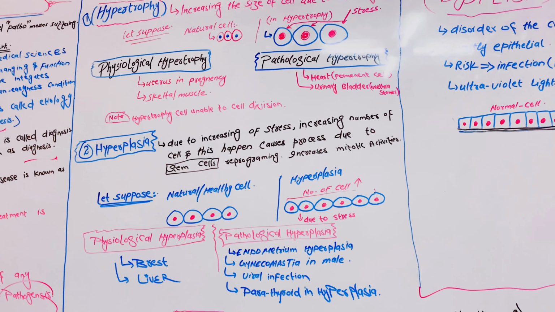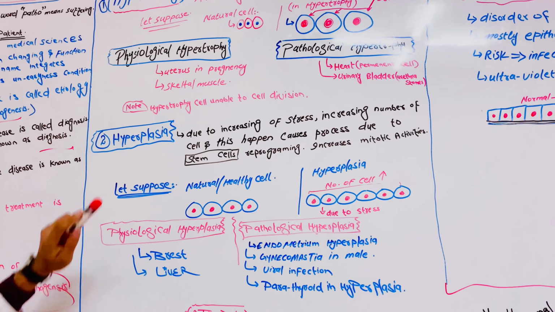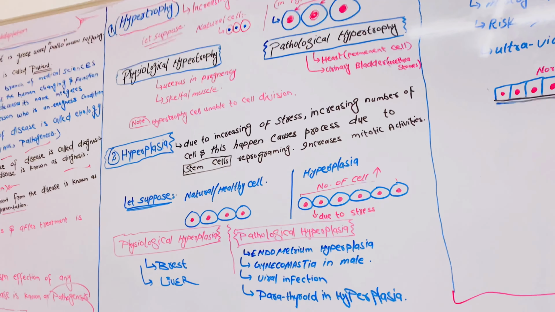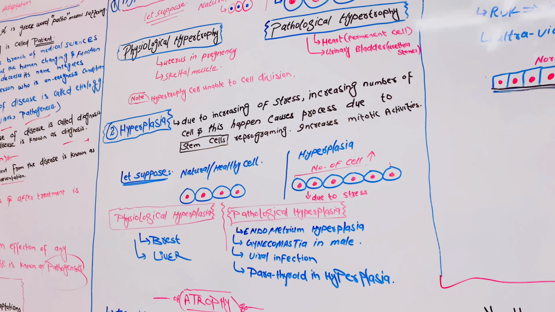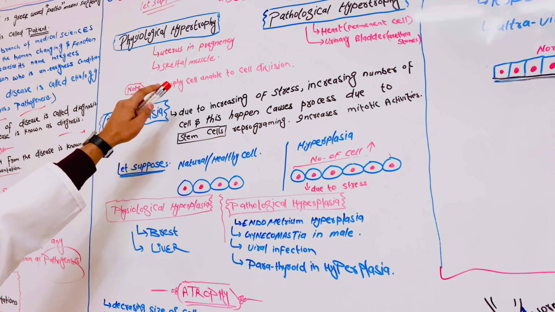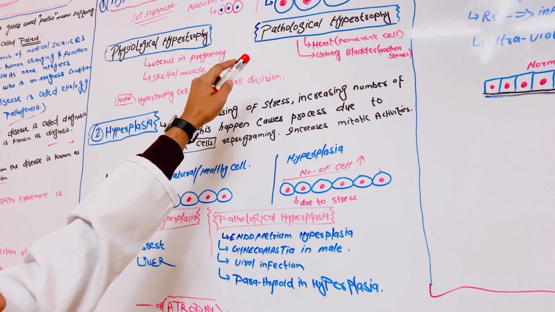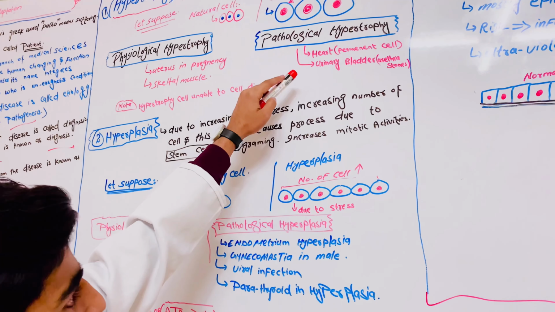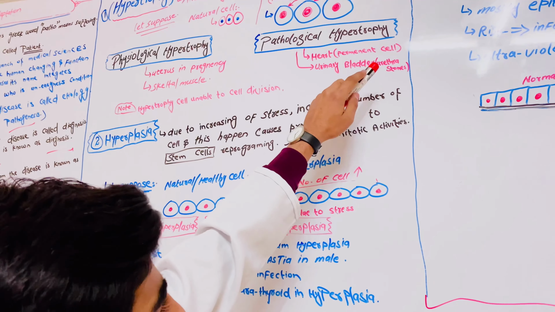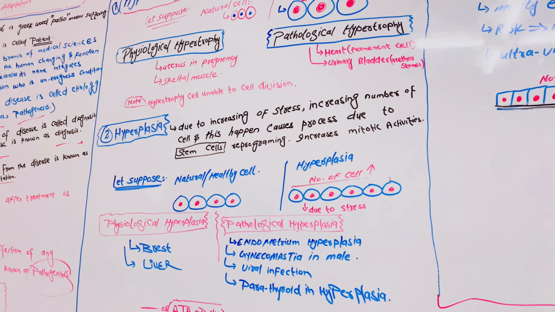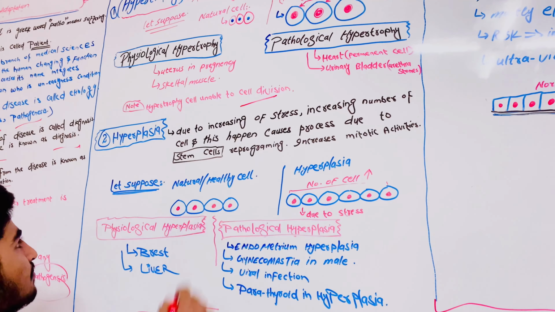Here are the examples of hypertrophy: physiological hypertrophy and pathological hypertrophy. Physiological hypertrophy examples are the uterus in pregnancy and skeletal muscle. And pathological hypertrophy: heart, permanent cell, and urinary bladder, urethral stones. Here note, a hypertrophied cell is unable to undergo cell division.